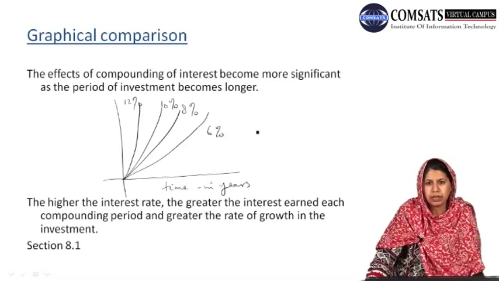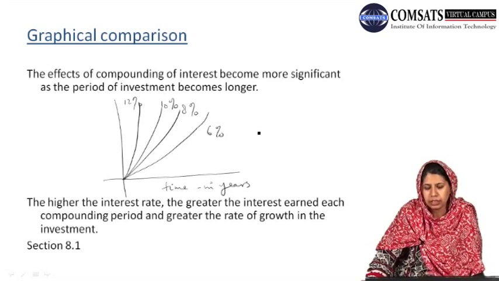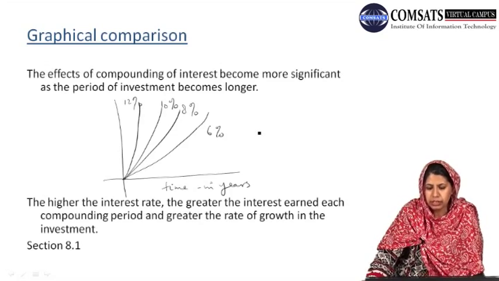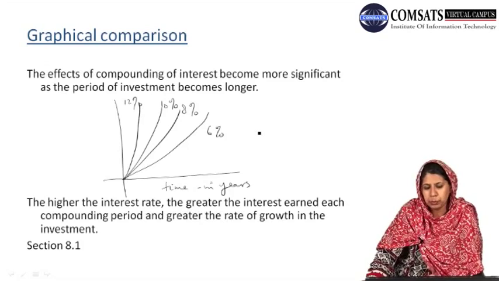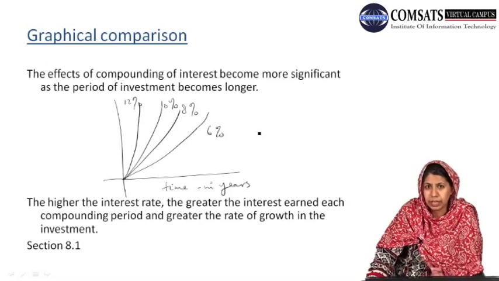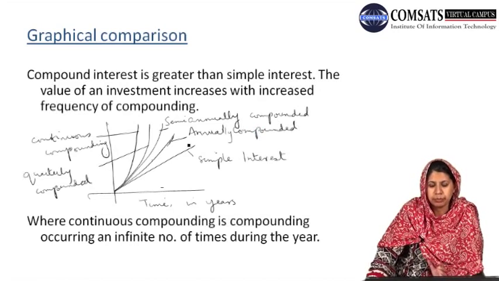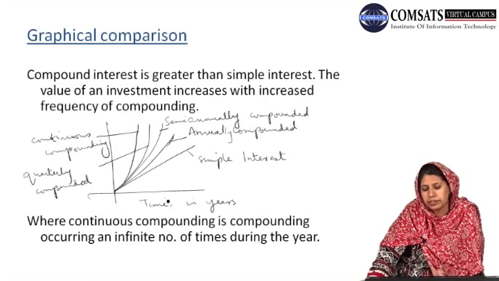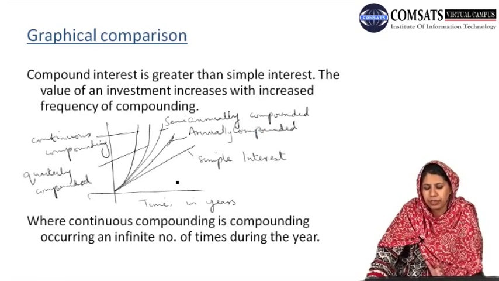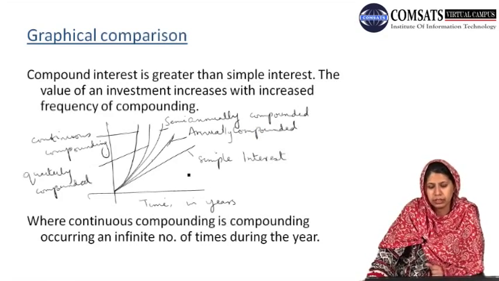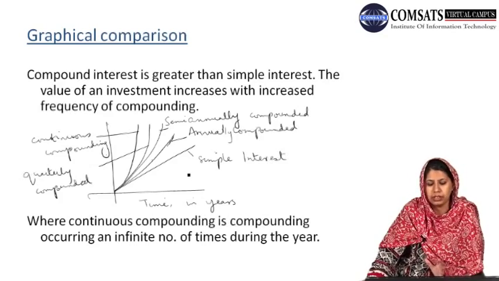From these two graph comparisons, we have concluded that interest is proportional to the principal amount and is also proportional to the duration, that is the time period. Here we have seen that if interest is calculated after 10 years or after 5 years, there will be a great change in the interest earned.